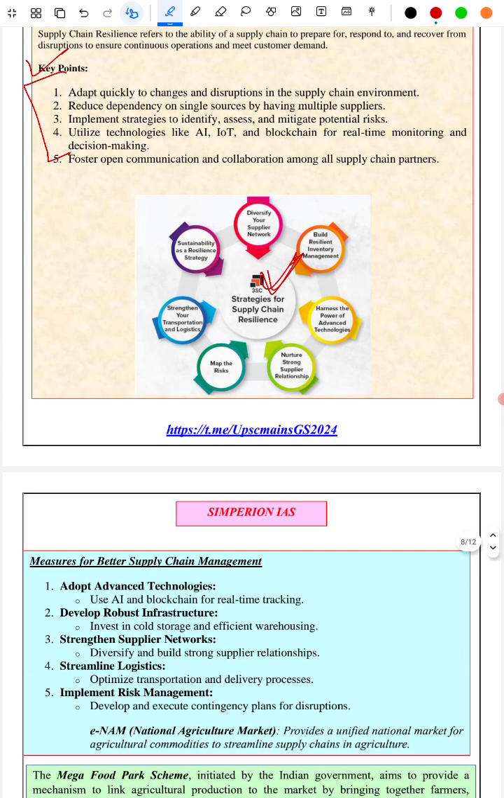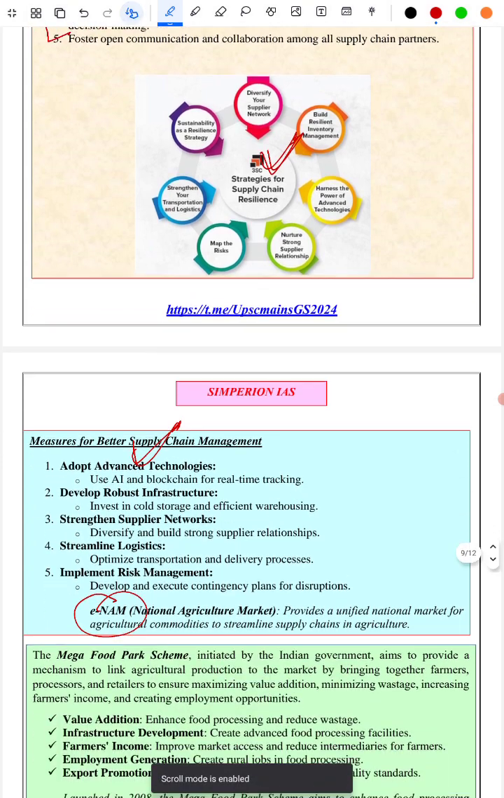Next, what are the measures needed for the better supply chain management? Currently, you know it, if you follow the news recently, people talk of IoT, use of blockchain, AI in the supply chain management. We have covered all those points. We have covered even eNAM for that matter.